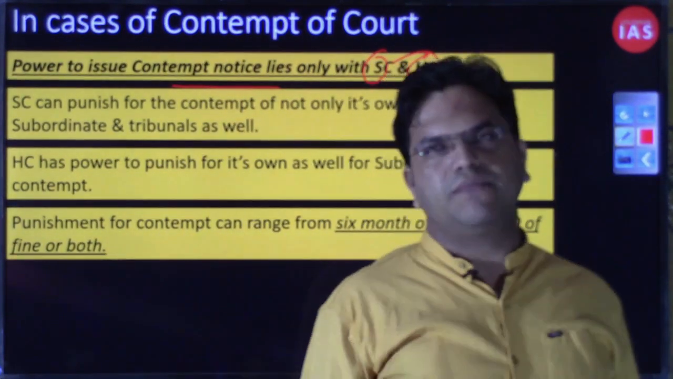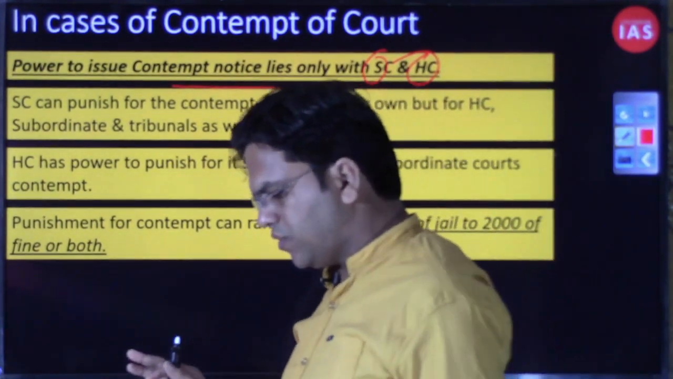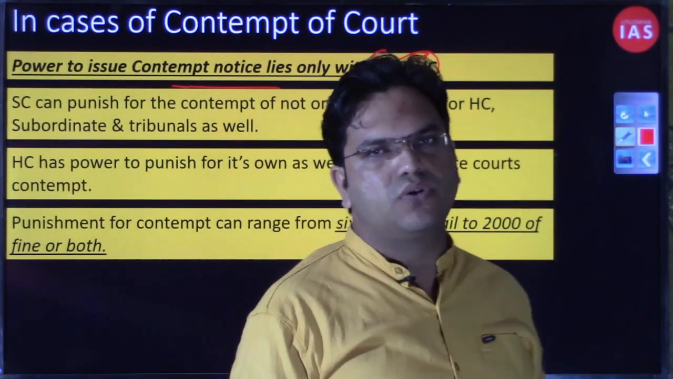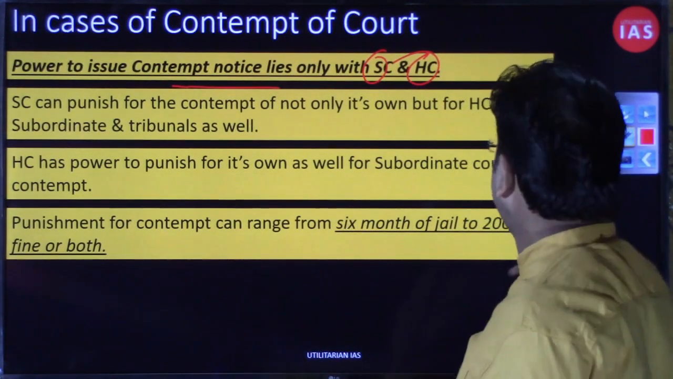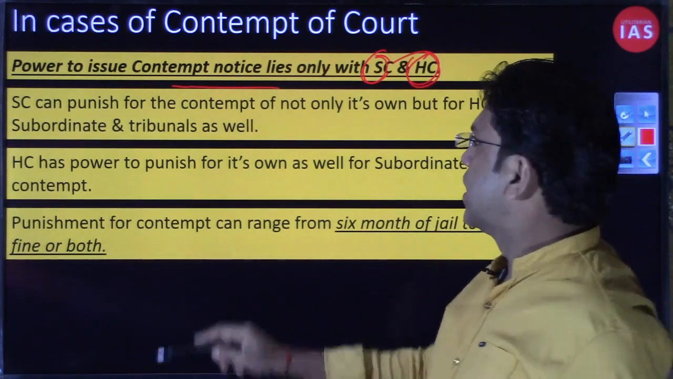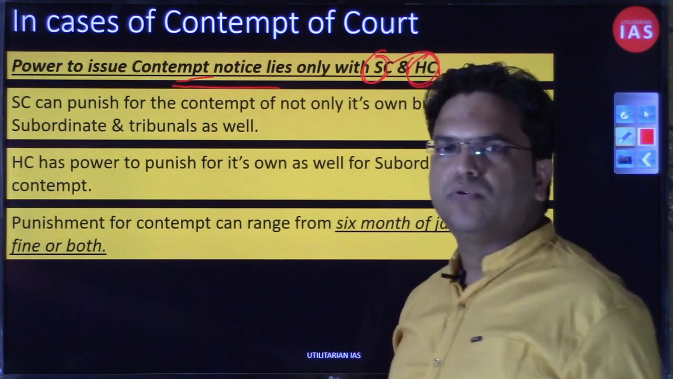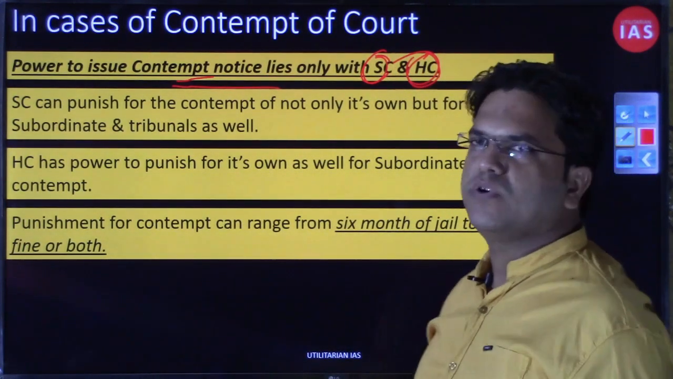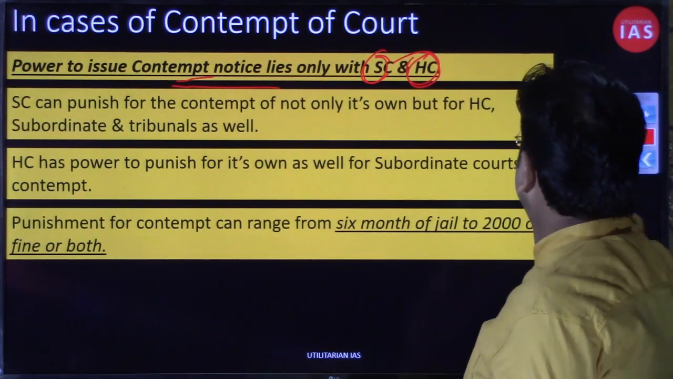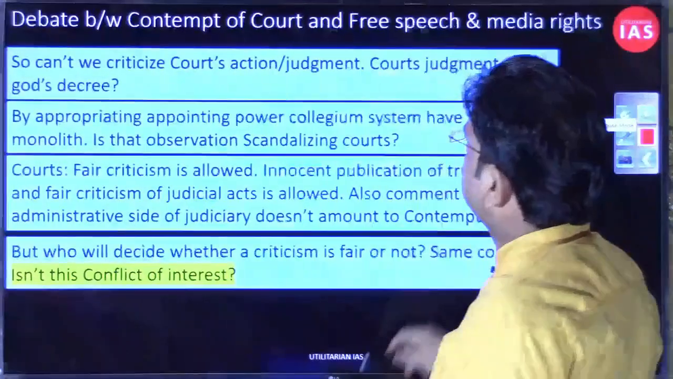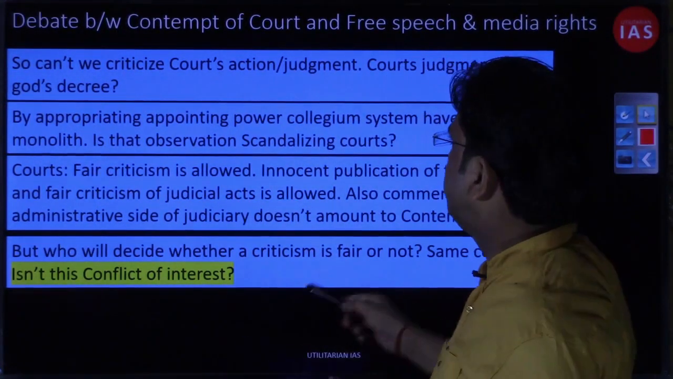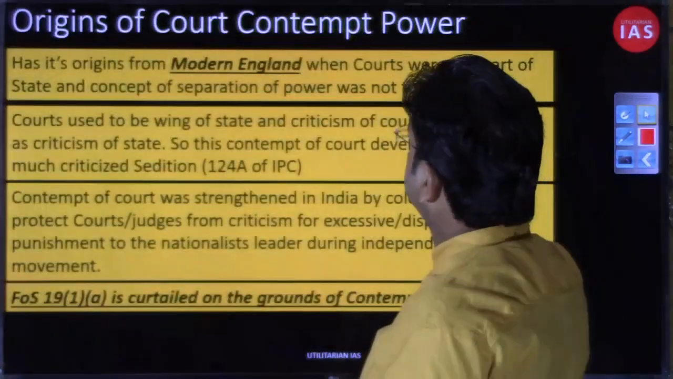My point is that if any decision of a subordinate court, or any of its judges, has been insulted, the subordinate court cannot issue the contempt notice. They will have to approach the High Court or Supreme Court to get that contempt notice issued against the person who has violated or not obeyed a particular order, right? I hope those points we already have discussed. What is the origin, how it is clashing between freedom of speech and media rights, all those things we already discussed.